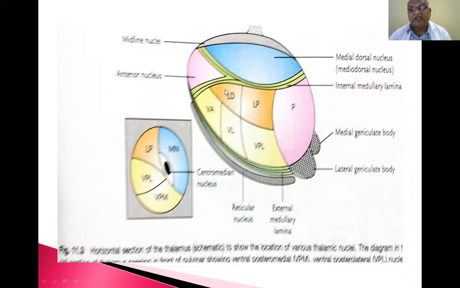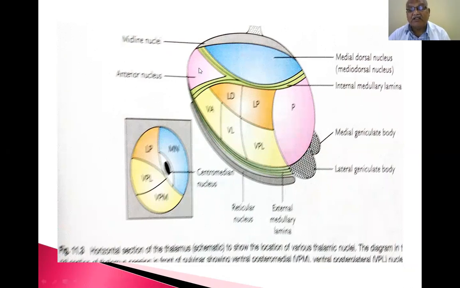This ventral part is again divided into lateral dorsal, lateral posterior, ventral anterior, ventral lateral, and ventral posterior. The ventral posterior is again divided into ventral posterolateral and ventral posteromedial. So this is ventral posterolateral, and on the other side ventral posteromedial is there.